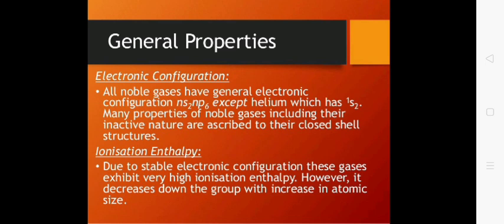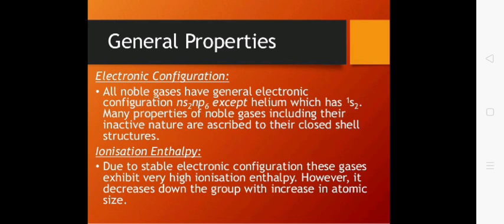Next member is xenon, having configuration krypton 4d10 5s2 5p6. Last member is radon, which has configuration xenon 4f14 5d10 6s2 6p6.